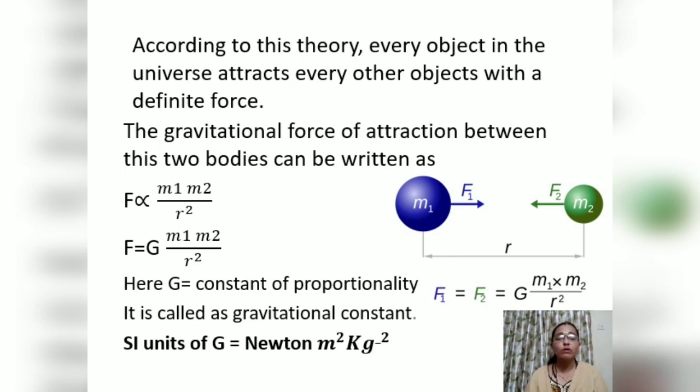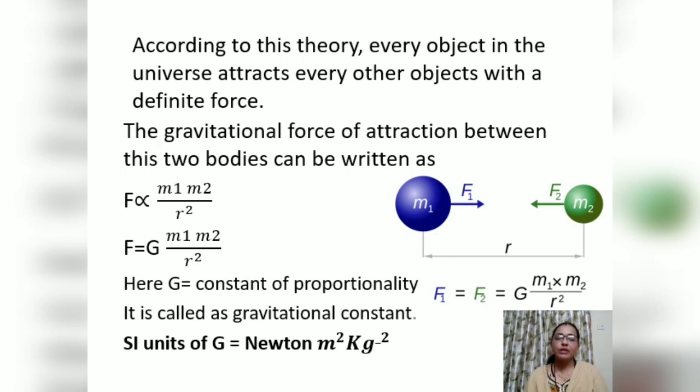Earth's gravitational force is constant on every object, on every body present on the Earth. So that constant we call the constant of proportionality. We denote it as capital G and it is called the gravitation constant.